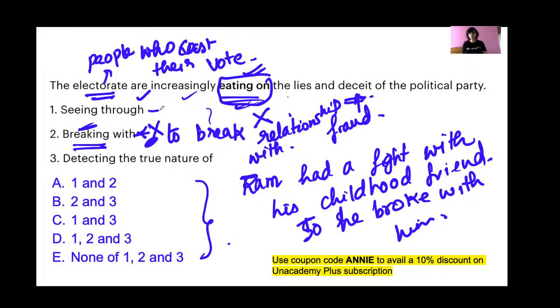Seeing through means when you recognize or realize the hidden aspect of something. I can see through your lies means I can understand your lies. I can understand the things that you are hiding from me. Then detecting the true nature of means understanding the true colors of the lies and the deceit, understanding the true nature. So 1 and 3 is your answer, option C. Next question.